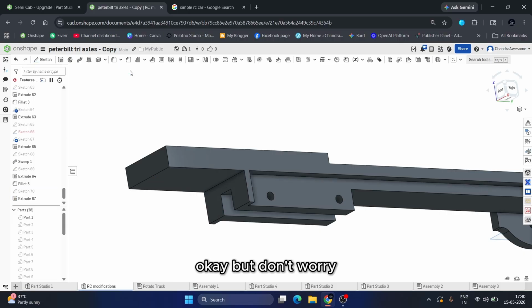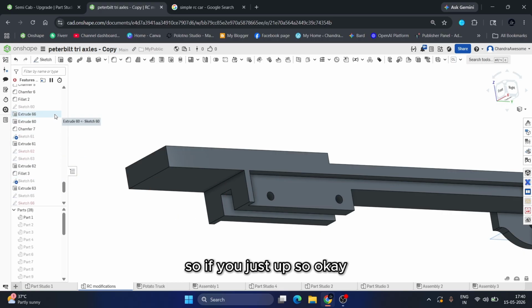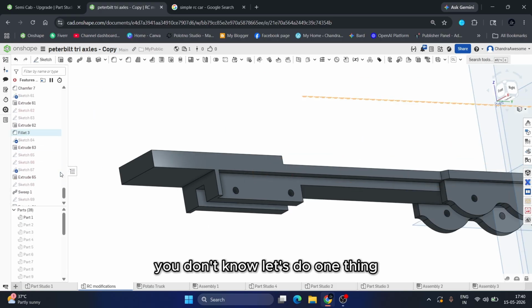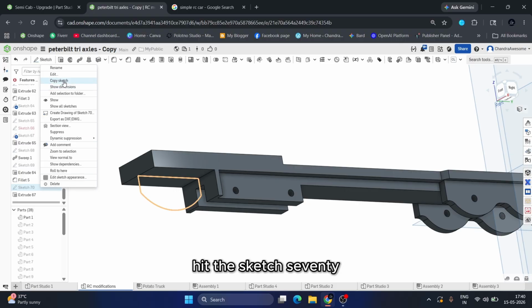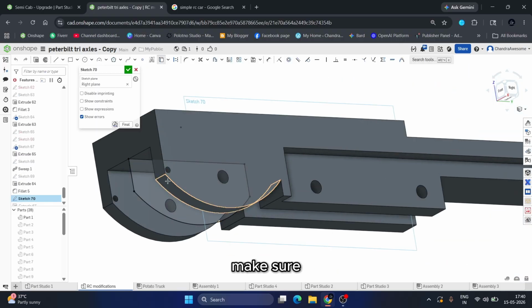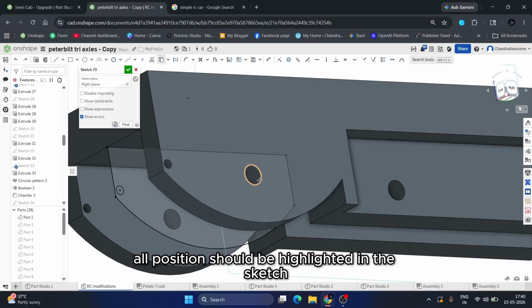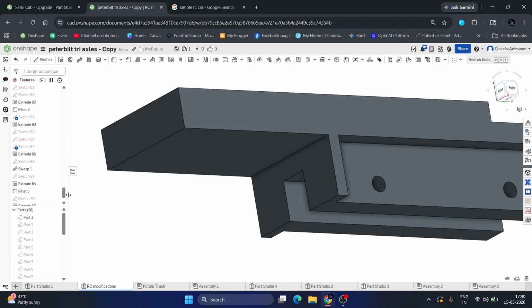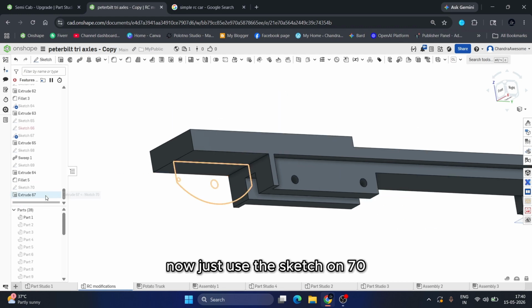Don't worry, we still have the sketches. Let's do one thing. Hide Sketch 70. Make sure all positions are highlighted in the sketch. That's good. Now just make Sketch 70 visible.